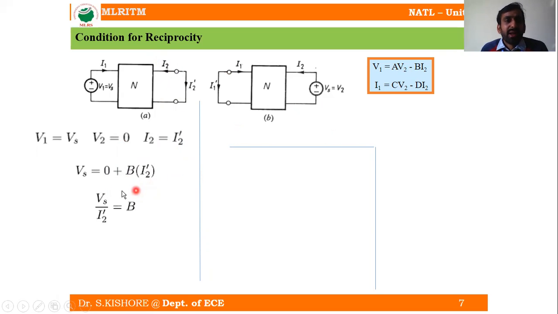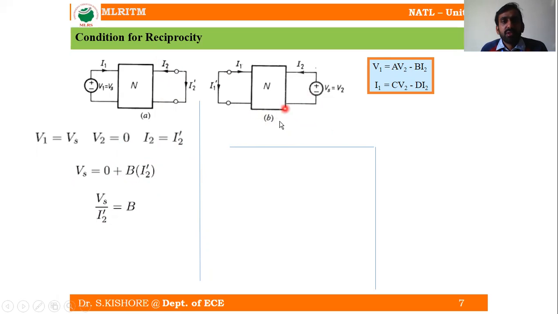Or let us consider the magnitude, for example. If you want to consider the magnitude, then mod Vs is equal to the magnitude of this, so Vs is equal to 0 plus B I2 dash. So we can write Vs by I2 dash is equal to B. From this equation, Vs by I2 dash is equal to B.